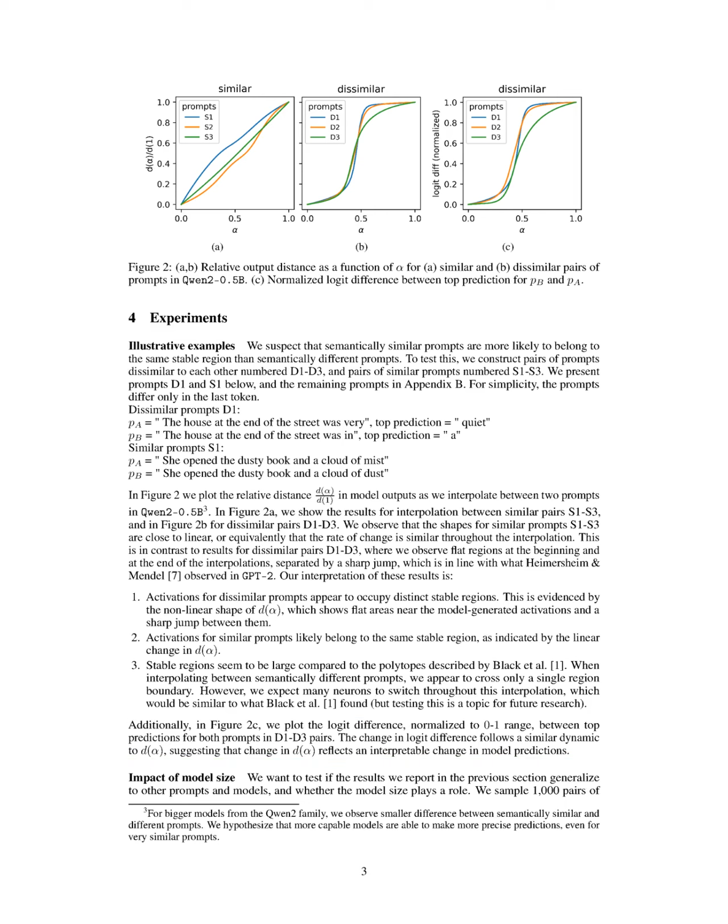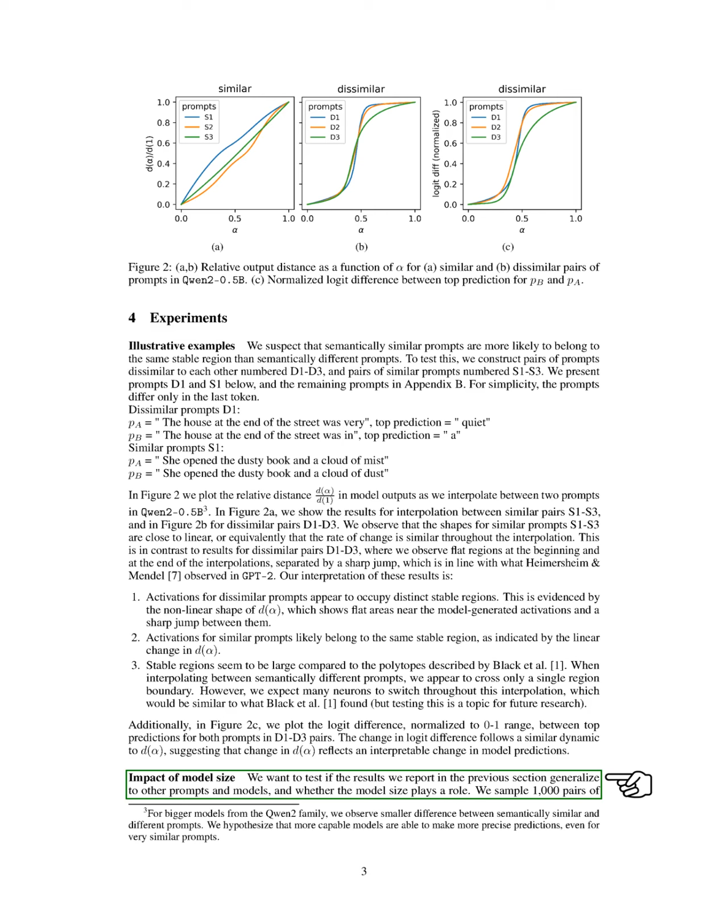Section Summary. In this section, we investigate the stability of transformer activations by interpolating between different prompts and measuring the resulting changes in model output. Our findings indicate that semantically similar prompts tend to occupy the same stable regions, leading to minimal output changes, while dissimilar prompts are associated with distinct regions, resulting in significant output differences at their boundaries.